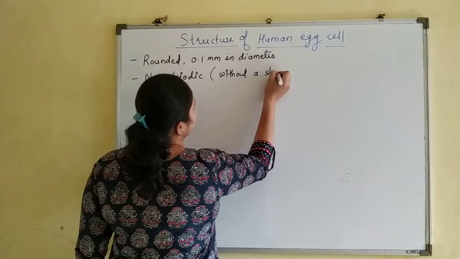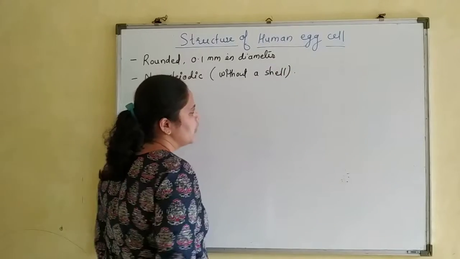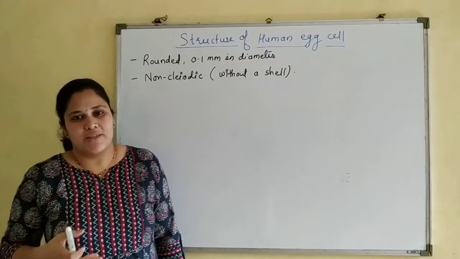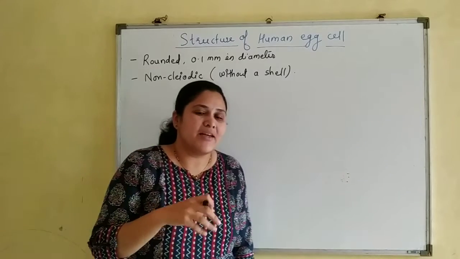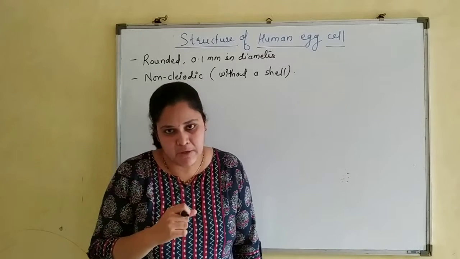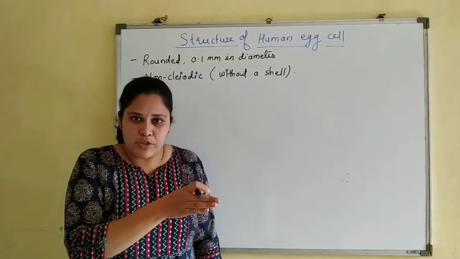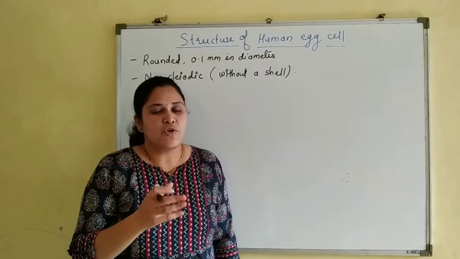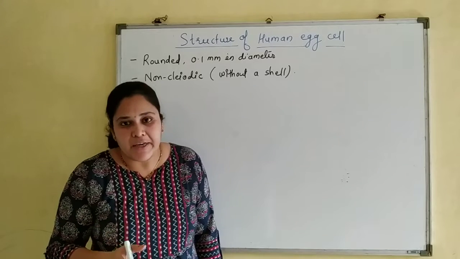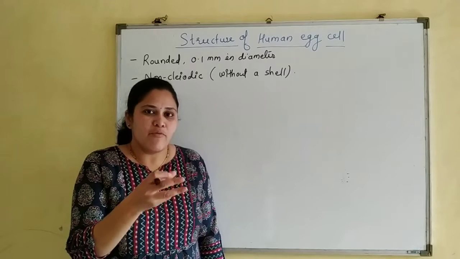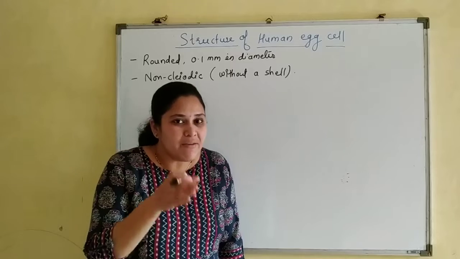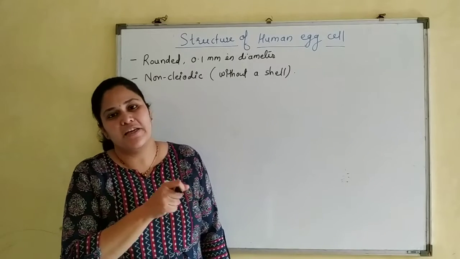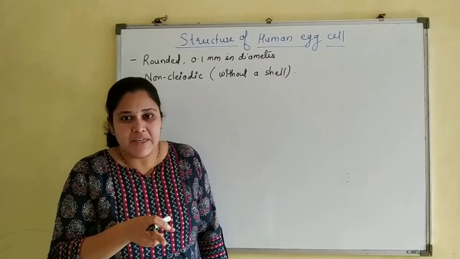Now, while studying the menstrual cycle or oogenesis, I told you that the egg is surrounded by different membranes. The secondary oocyte completes the second meiotic division, and its nucleus is converted into the nucleus of the egg or ovum only when a sperm fertilizes it or enters the secondary oocyte. It is a simultaneous process.